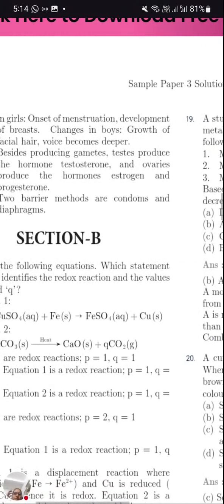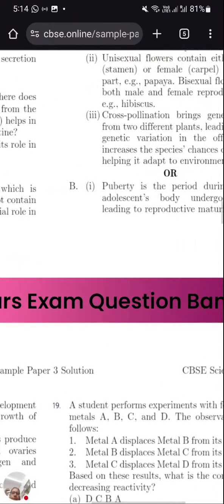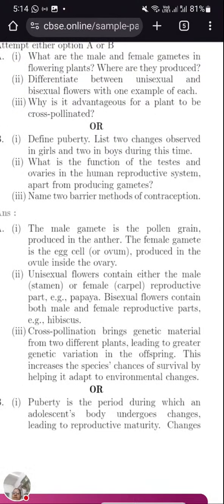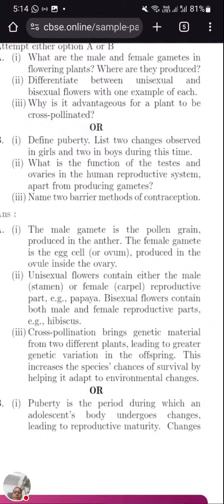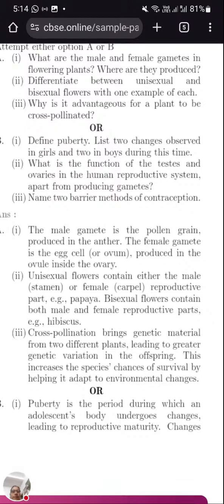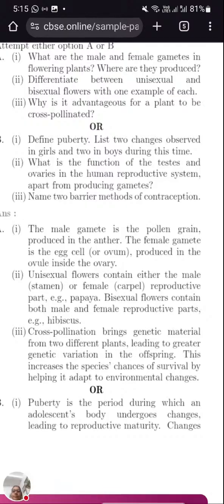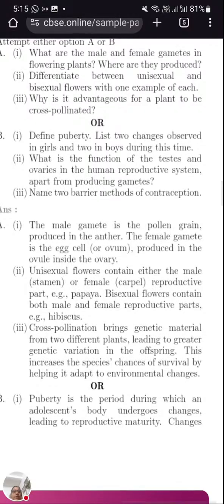Okay, one more question. Two more questions are there, then our bio part will get over. What is the function of the testes and ovaries in the human reproductive system? Testes produce the male gamete and the hormone testosterone. Sperms and testosterone are secreted by the testes. The ovaries produce the ovum, or the female egg, and female reproductive hormones like estrogen and progesterone. Apart from producing gametes is given, so you need to write about hormones.